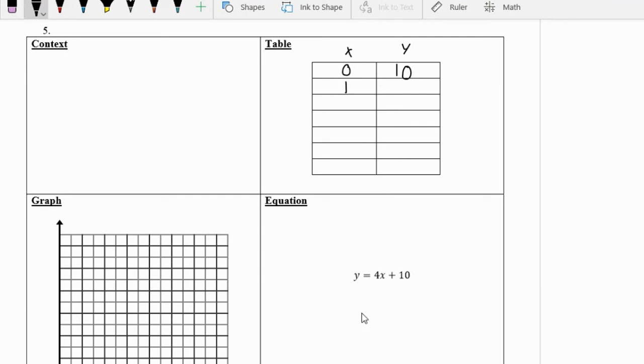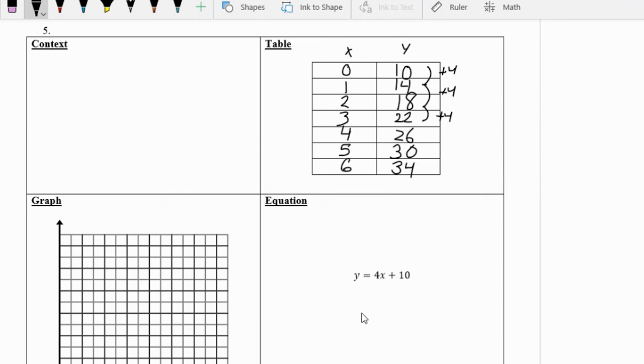Now when x equals 1, 4 times 1 is 4. 4 plus 10 is 14. 4 times 2 is 8. 8 plus 10 is 18. And if you're starting to see a pattern, we add 4 there, we add 4 there, and we're going to add 4 here as well. So that's going to be 22, 26, 30, 34 as we increase by 1.